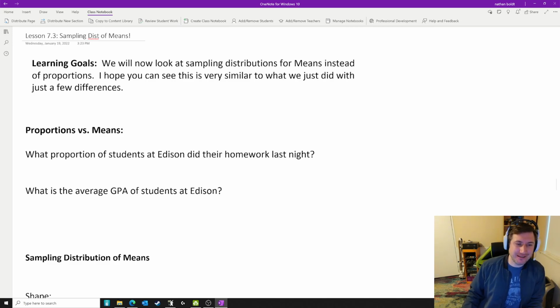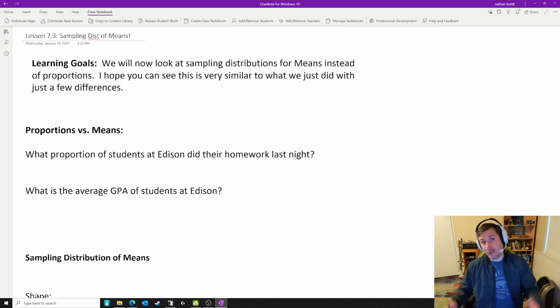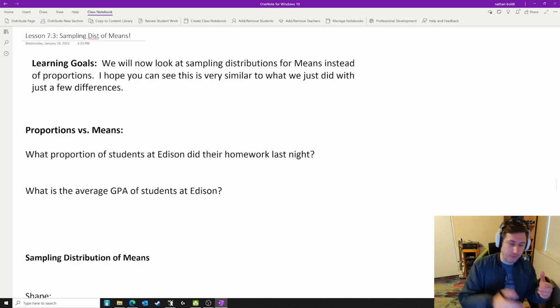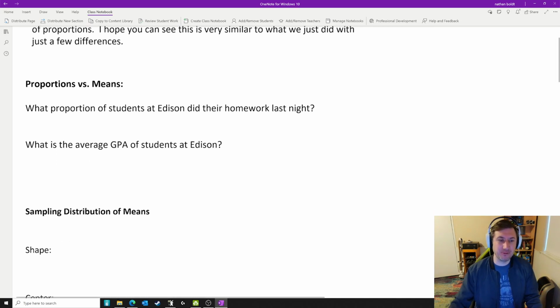We got something to take a look at today. We're moving a little bit away from proportions. Remember, we've been doing sampling distributions for proportions. What about means? All right, time to look at means instead of proportions. There are many similarities, so in many ways you're not learning something new. There are a couple slight differences, but the overarching ideas and concepts are the same, which should be pretty nice for us. All right, so proportions versus means. What does this difference boil down to?